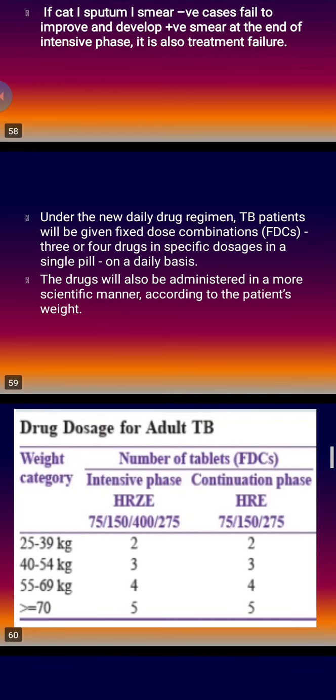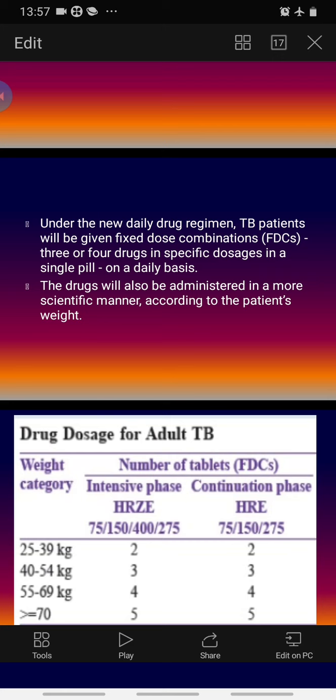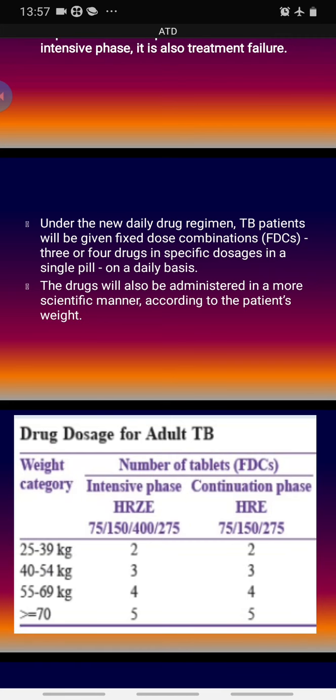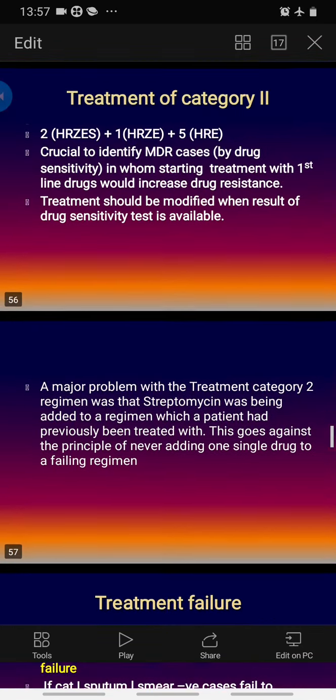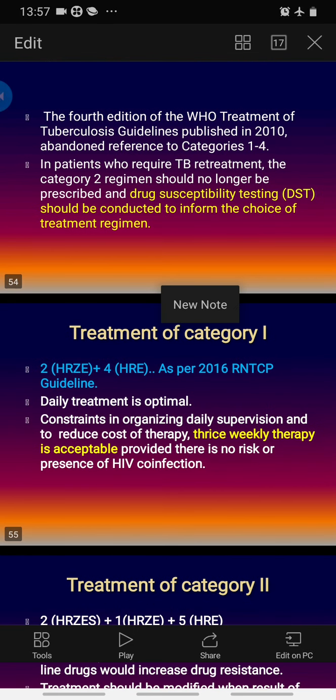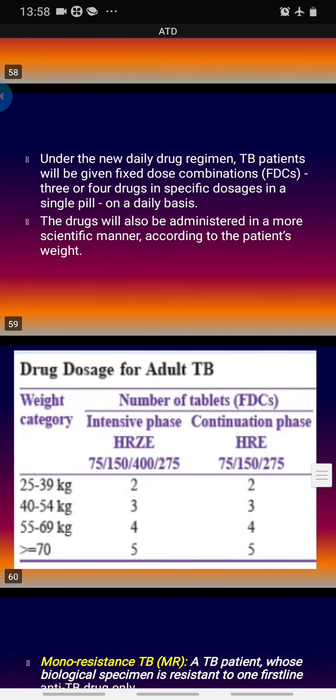Now under the new daily drug regime, the tuberculosis patient will be given fixed dose combination of 3 or 4 drugs in specific dose in a single pill on a daily basis, and drugs will also be administered in a more scientific manner according to the patient's body weight. So now we are giving this 2 HRZE as a single tablet and HRE as a single tablet depending on the phase of the patient. First 2 months we are giving the HRZE combination tablet, next 4 months the HRE combination tablet, and in this tablet their dose is fixed.